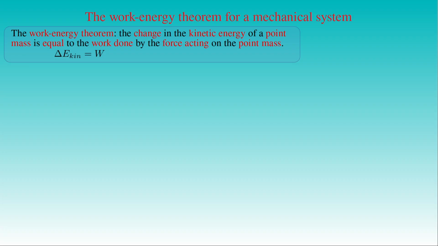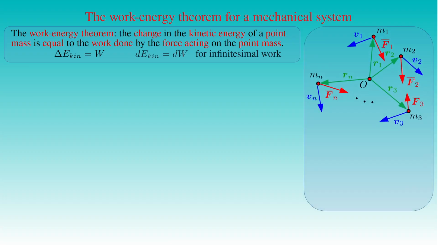on the point mass. This theorem can also be formulated in a differential form stating that an infinitesimal change in the kinetic energy E of the point mass is equal to the infinitesimal work dW done by the force acting on the point mass. Now we prove the infinitesimal form of the theorem for a system of point masses m1, m2, ..., mn with the instantaneous velocities v1, v2, ..., vn where the forces f̄1, f̄2, ..., f̄n are exerted on the point masses in the system.